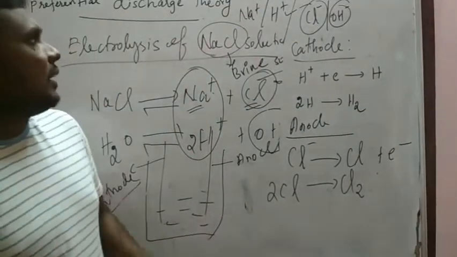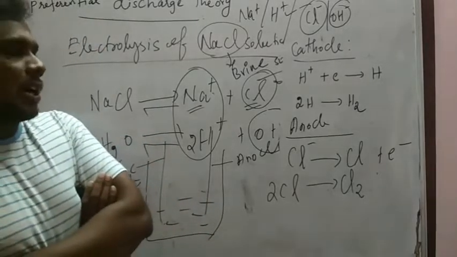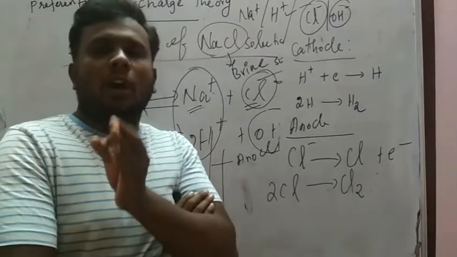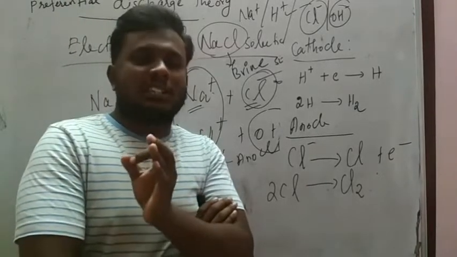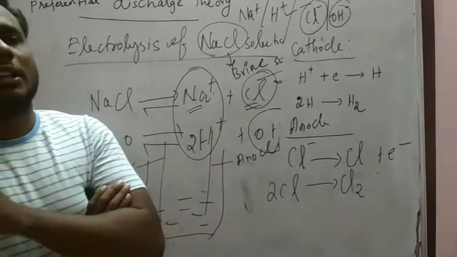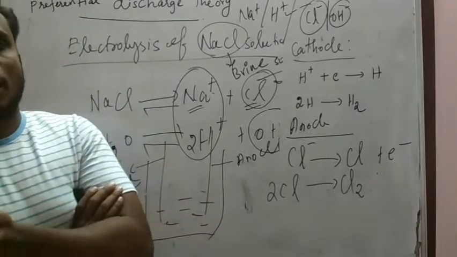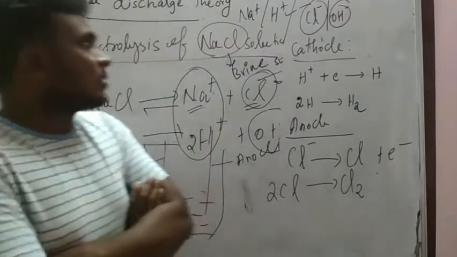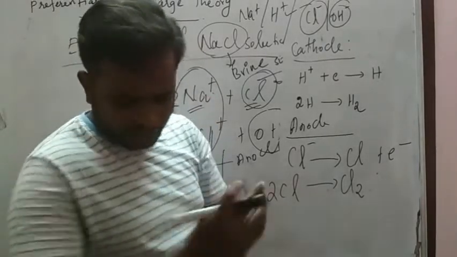Please note it. So this is about the preferential discharge theory. According to preferential discharge theory, when two ions are competing for discharge at a particular electrode, the ion having the least discharge potential, or higher deposition potential, will discharge first. So this is called the discharge potential theory. Still one more example we will discuss. Please take it.